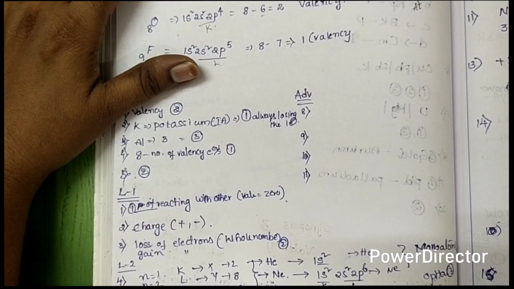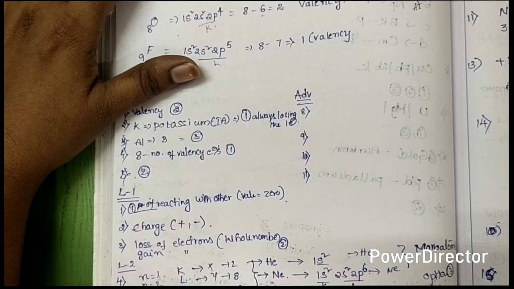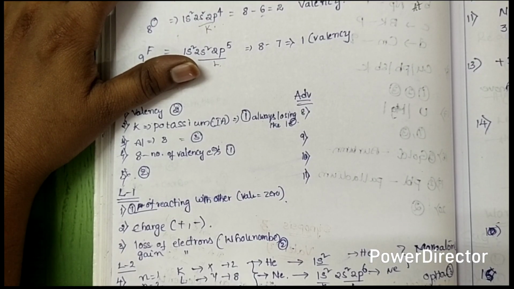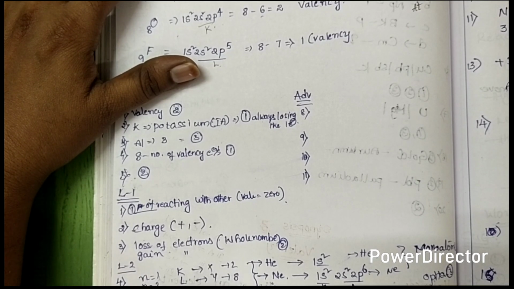They ask questions like this: what is valency? The combining capacity of an element is called valency. And questions like: the potassium valency is 1, so it always readily loses 1 electron.